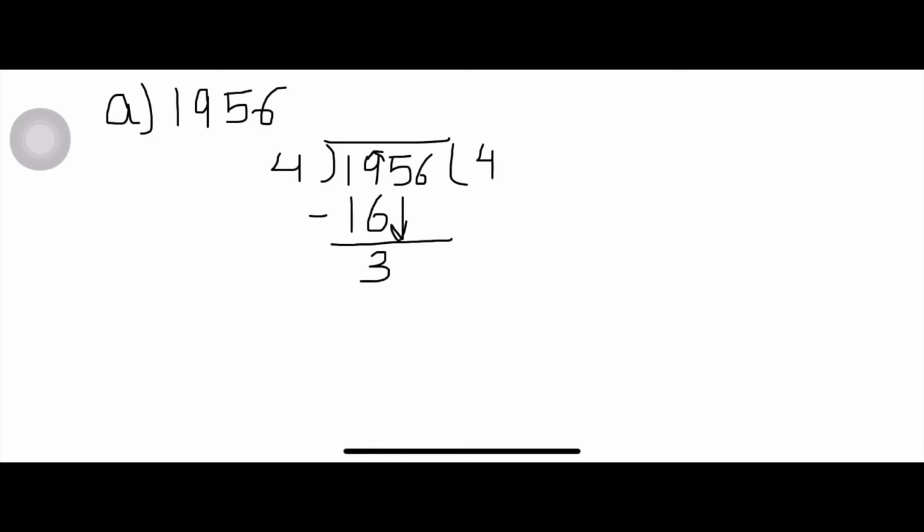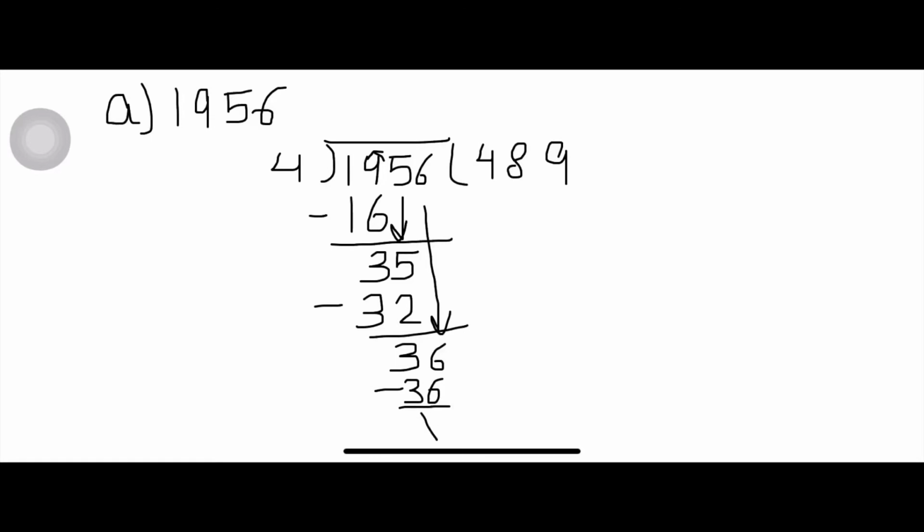Now take 5 down. Now 4 into 8 is 32. 5 minus 2 is 3. Now take 6 down. And 4 into 9 is 36. So yes, here the remainder is 0. So we will write yes, it is a leap year.